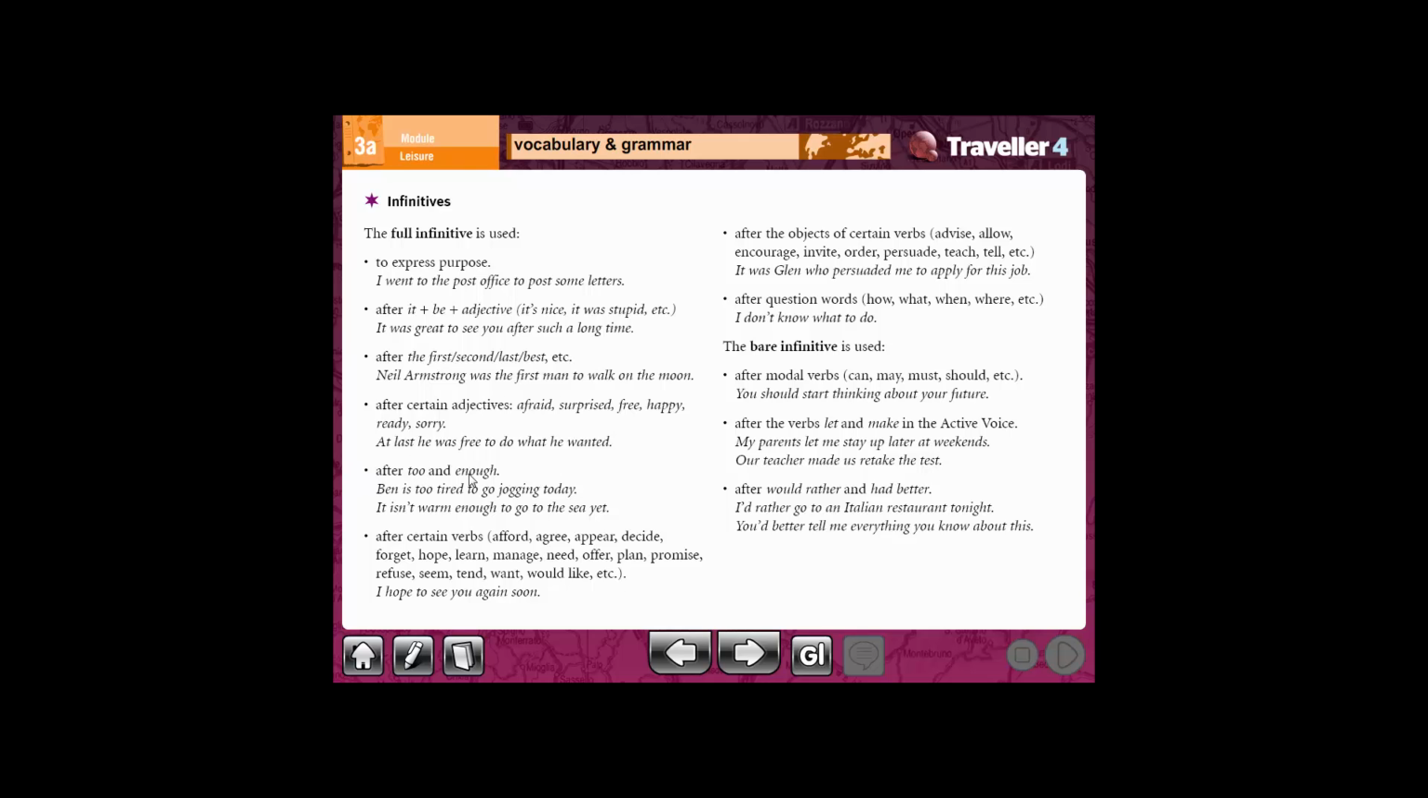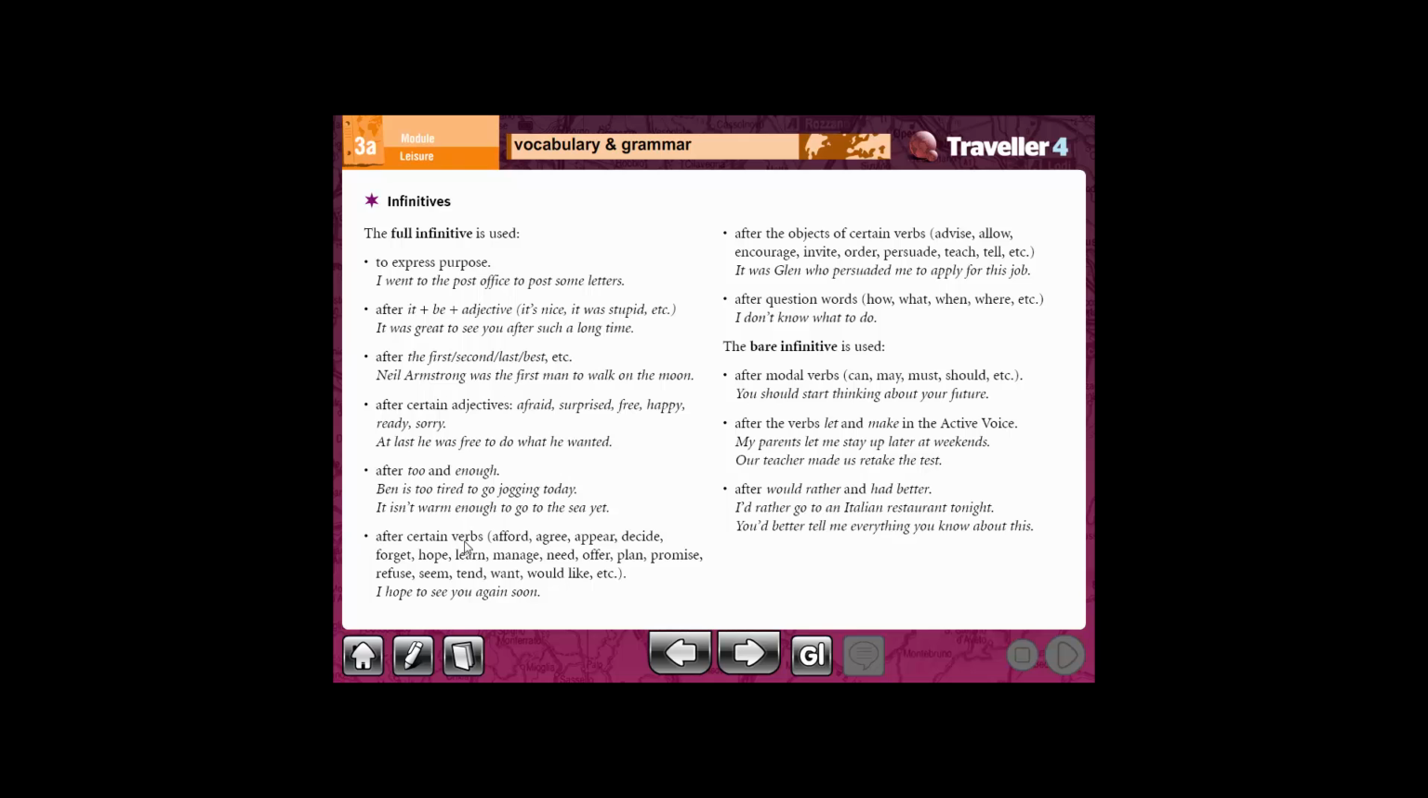Next, after too and enough. Example, Ben is too tired to go jogging today. We use the full infinitive, which is to go after too tired. Here it is not warm enough to go to the sea yet. We use the full infinitive, which is to go after enough, as what I told you here.